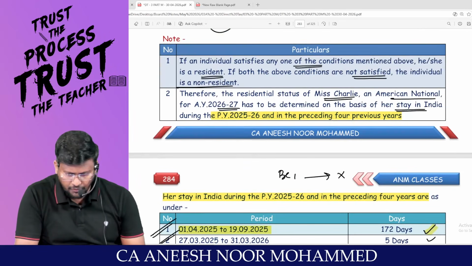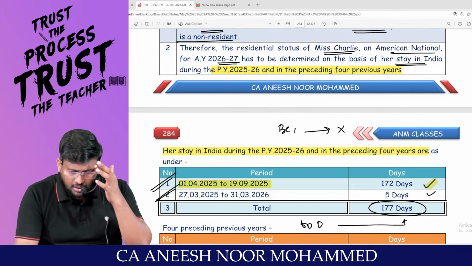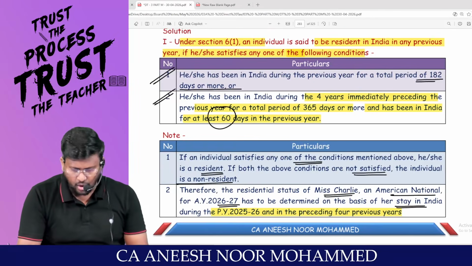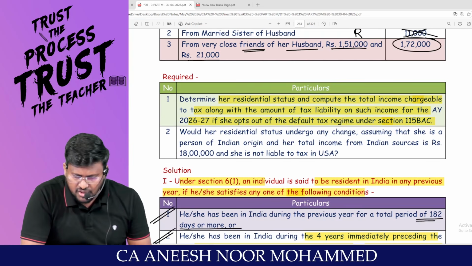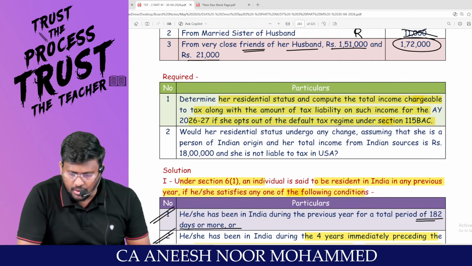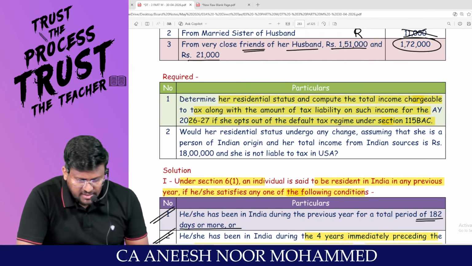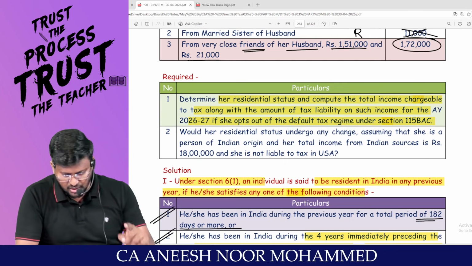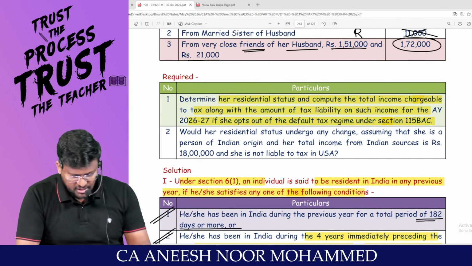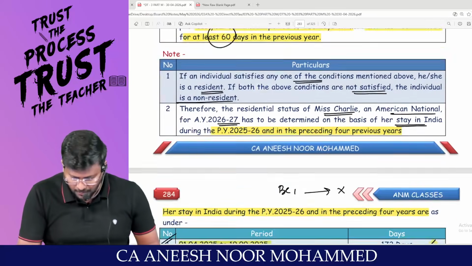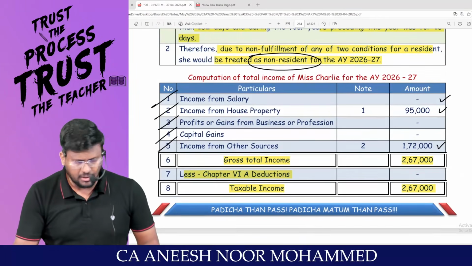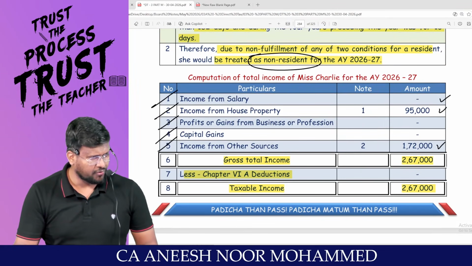Optional tax regime or default tax regime? Optional tax regime. Has the question said that? Look, determine residential status and compute the total income. We have done it. Chargeable to tax along with the amount of tax liability on such income for assessment year 26-27, if she opts out of the default tax regime. That means assessee is travelling through the optional tax regime. Under optional tax regime, up to 2.5 lakh rupees nil.